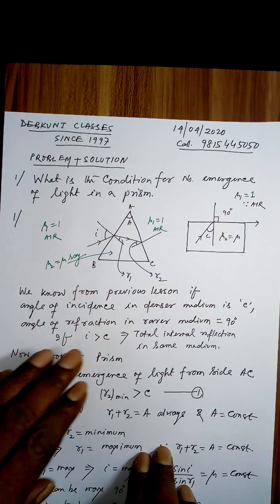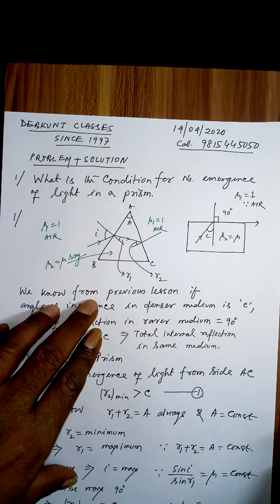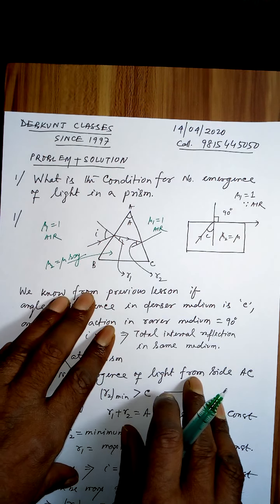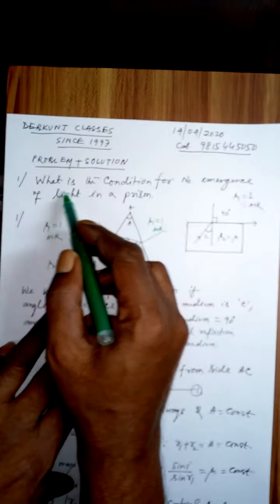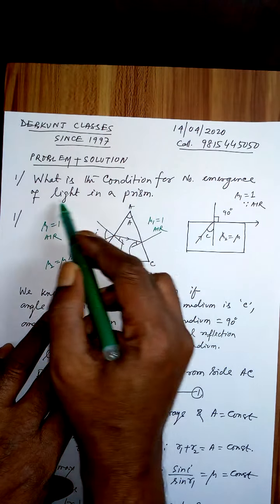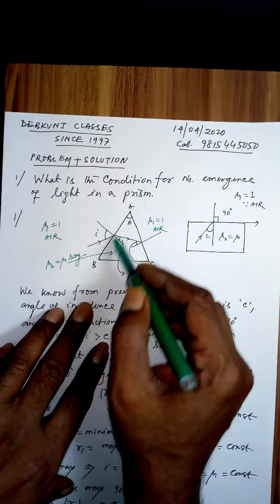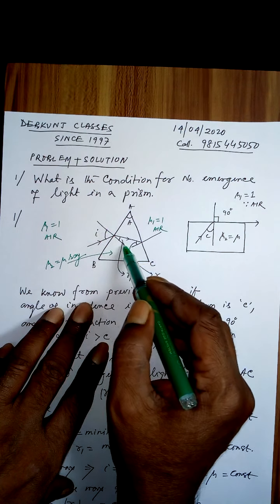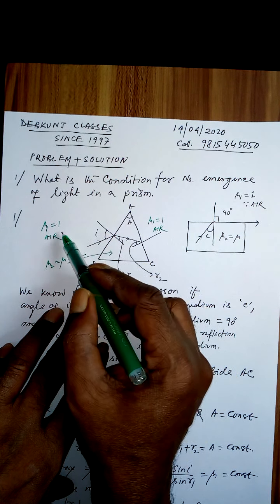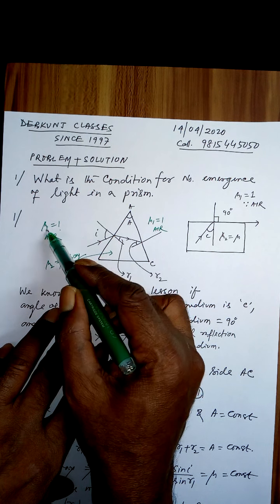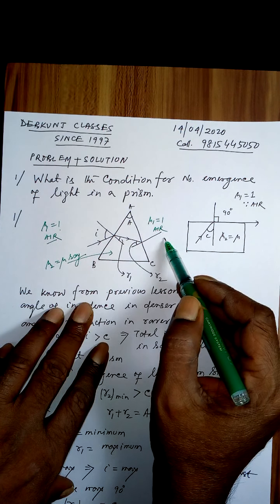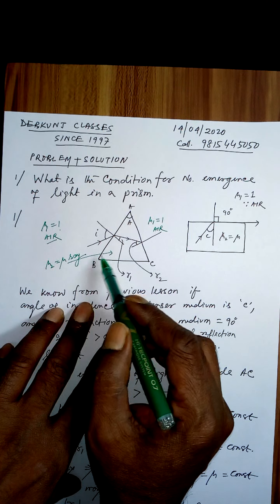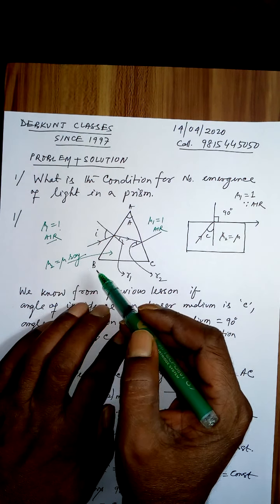An important numerical. You need very good understanding to understand this numerical problem. What is the condition for no emergence of light in a prism? ABC is a glass prism. Incident ray, normal, angle of incidence. This side is air, refractive index mu1 is 1. And the refractive index of the prism mu2 is equal to mu, say.